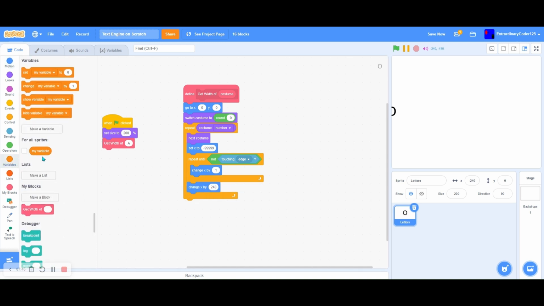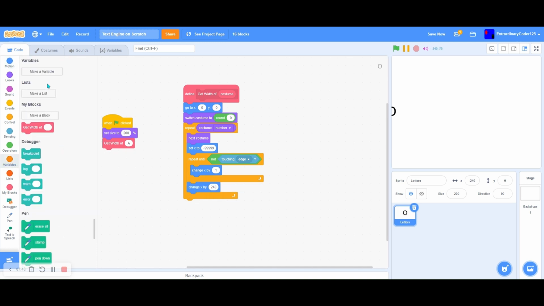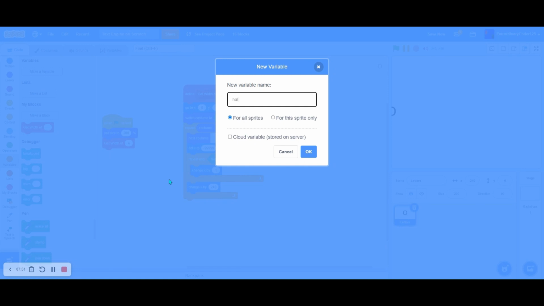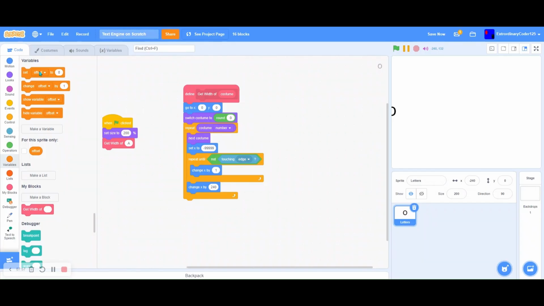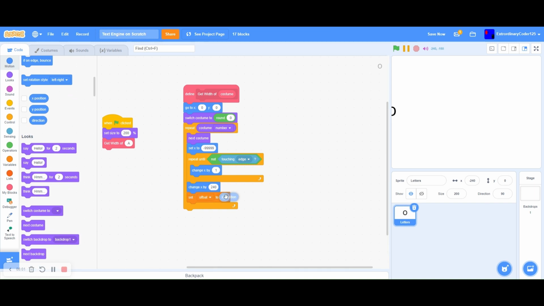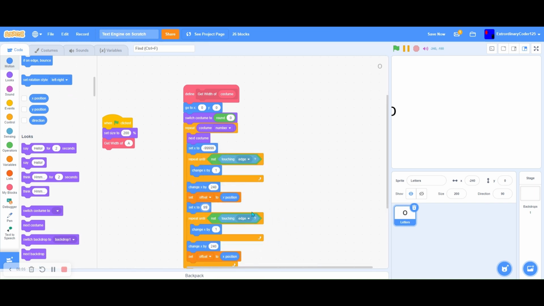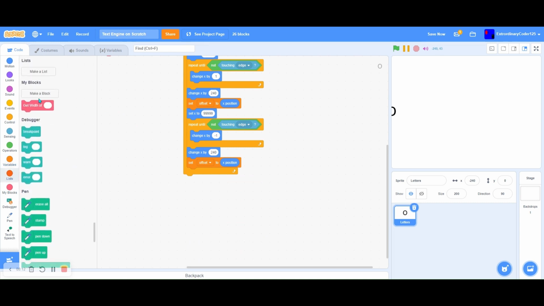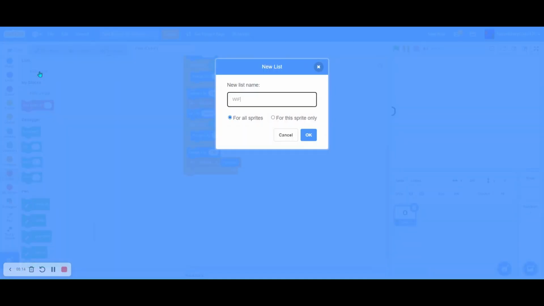We're going to store this in a variable named offset, to offset our X position. And then basically do this. So we set to 999, then -1. And they're going to need a list called width.